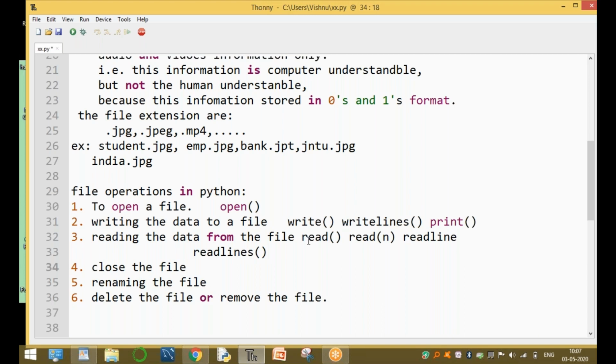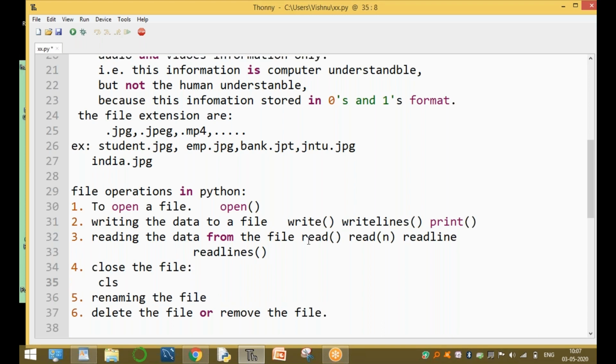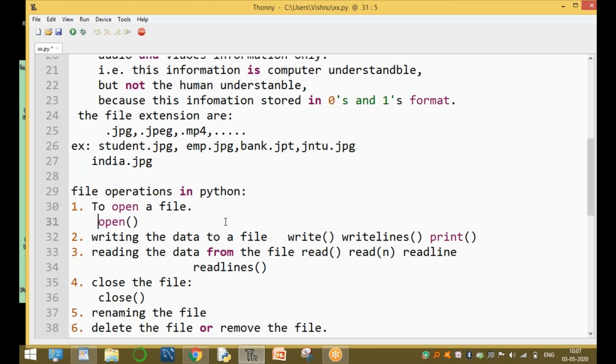The close operation is done by the close inbuilt function. The open operation is done by the open built-in function.